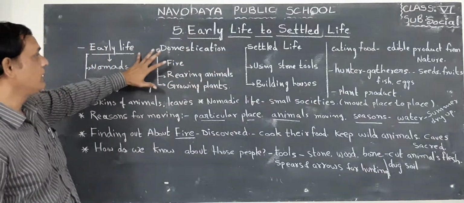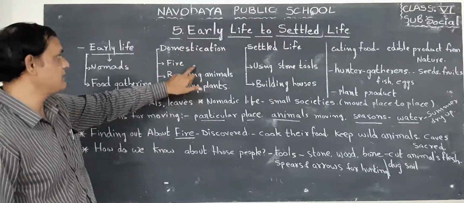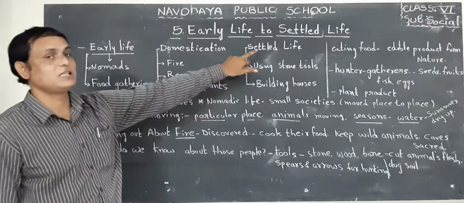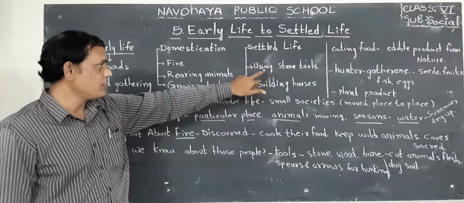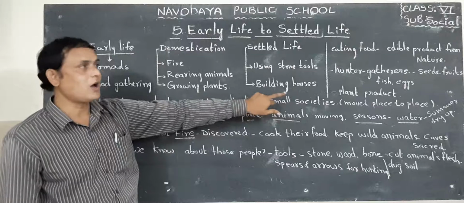Early life things are two. Domestication, here important points are three. Settled life, here the important ones are using stone tools and building houses.